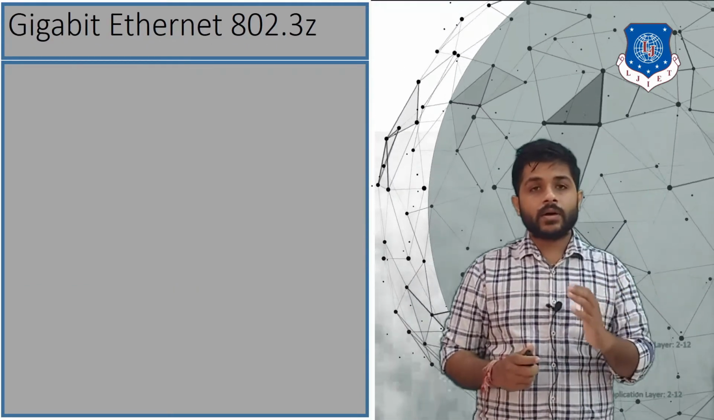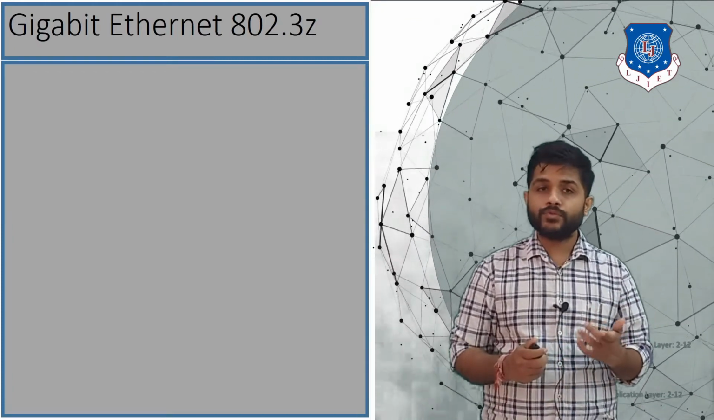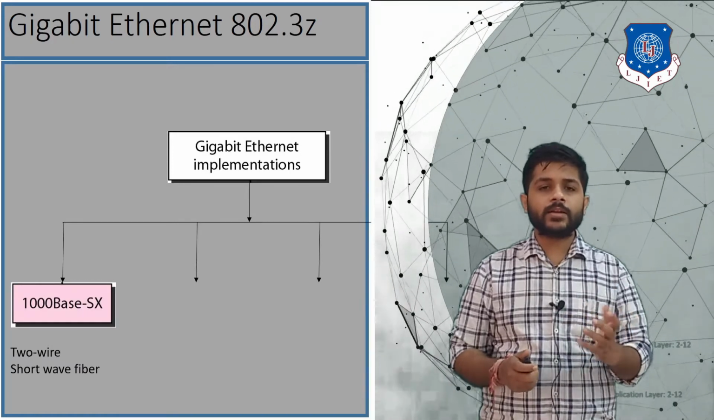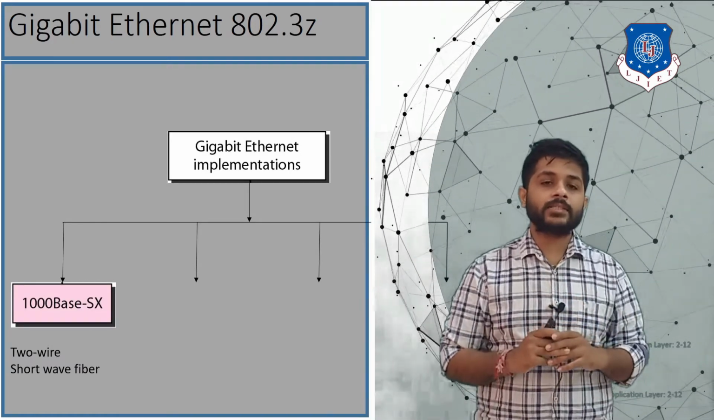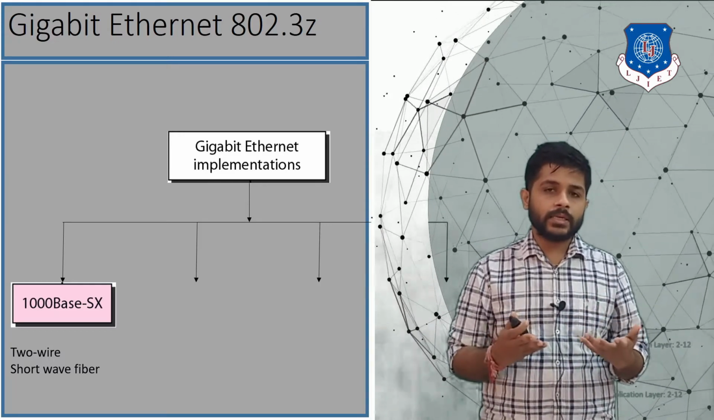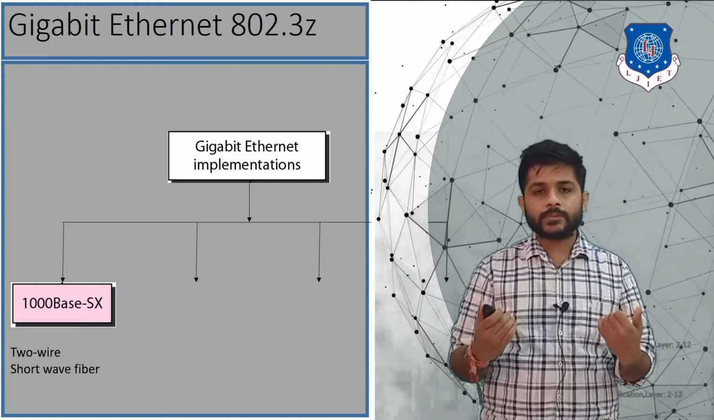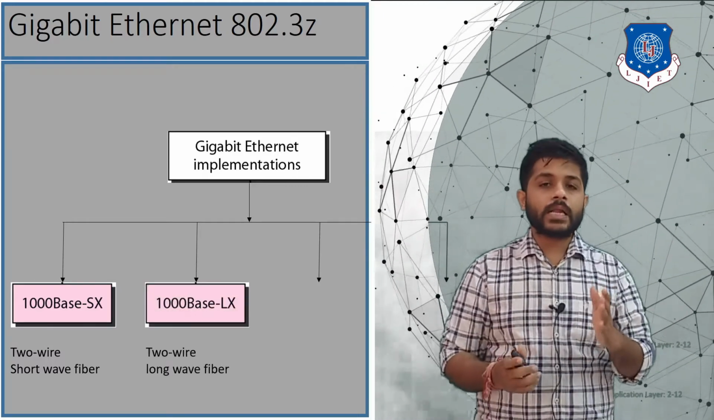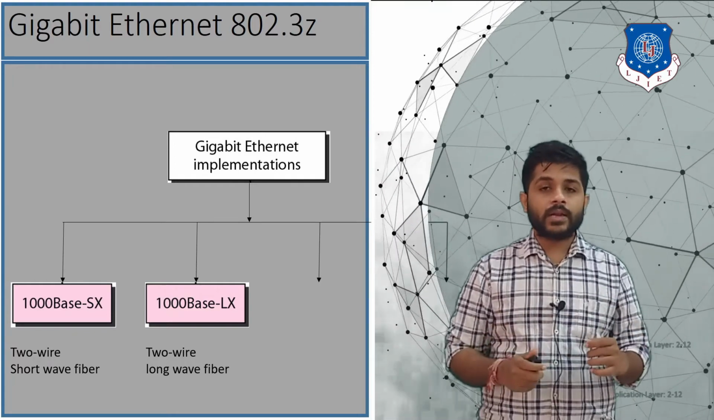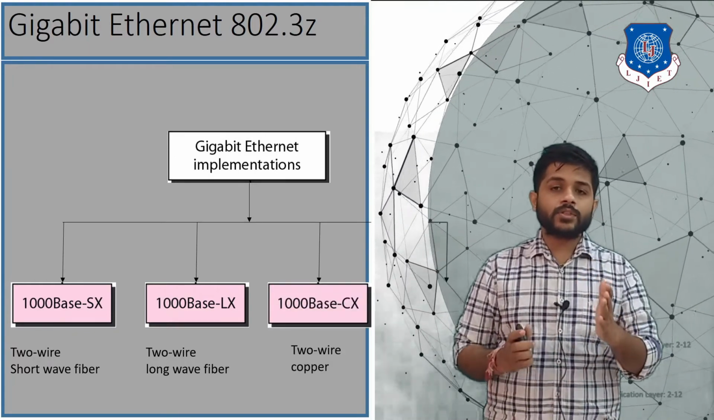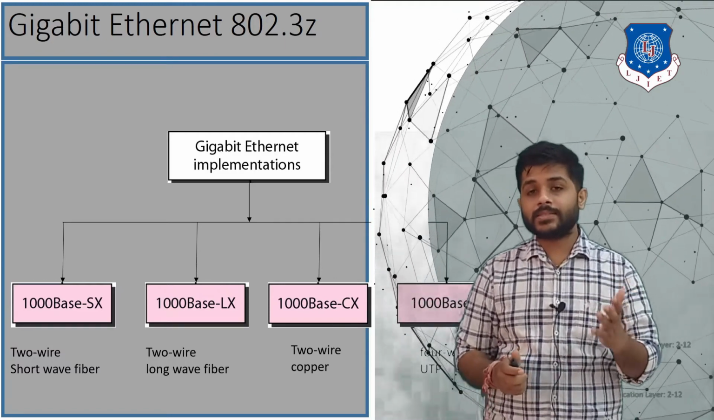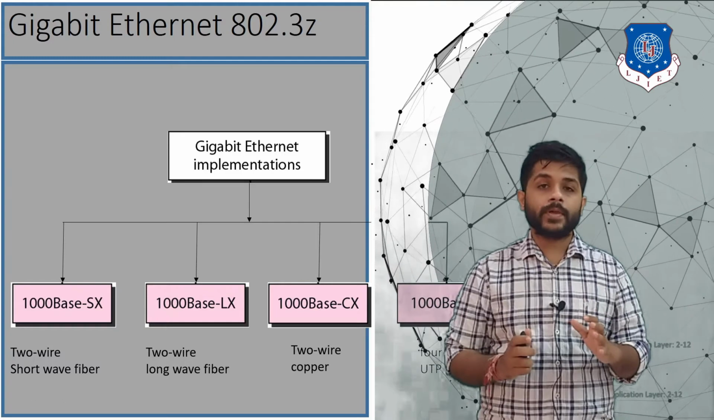The last Ethernet standard is 802.3z, which is also known as the gigabit Ethernet, and the implementations for the gigabit Ethernet are the 1000BASE-SX, which is a short wave fiber. So we are using fibers, right? Because fiber provides the speed in the gigabits. After that, the 1000BASE-LX, which is a 2-wire long wave fiber. Then after, there is a 1000BASE-CX, 2-wire copper, and the 1000BASE-T, which is 2-wire UTP.